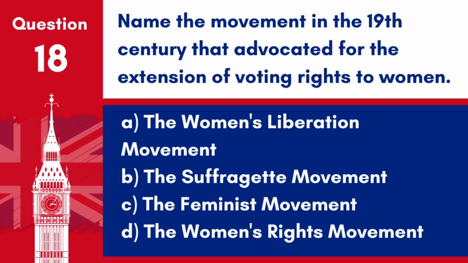Question 18. Name the movement in the 19th century that advocated for the extension of voting rights to women. A. The Women's Liberation Movement. B. The Suffragette Movement. C. The Feminist Movement. D. The Women's Rights Movement.